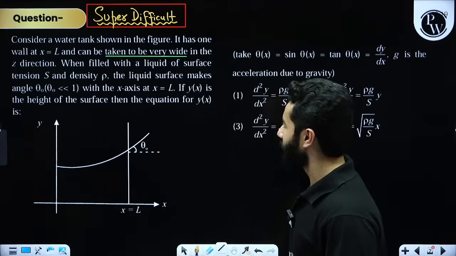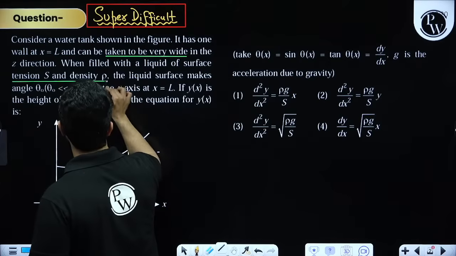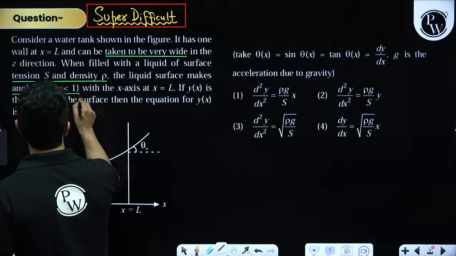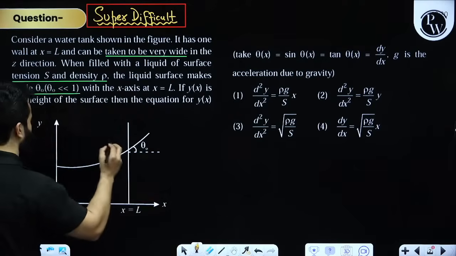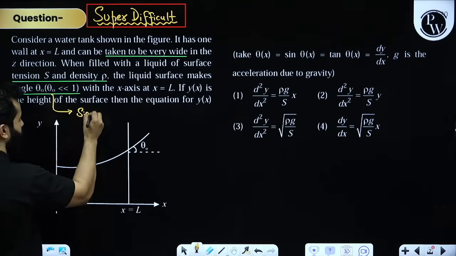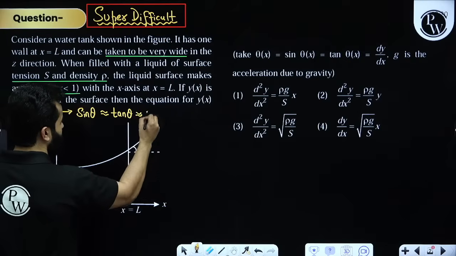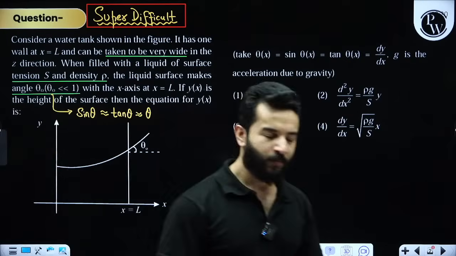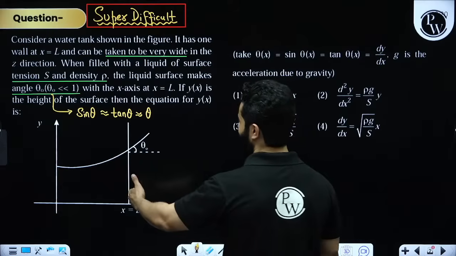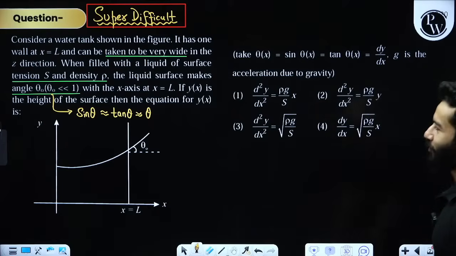in the z direction. When filled with liquid of surface tension S and density rho, the liquid surface makes an angle theta naught, and theta naught is far less than 1. Wherever in physics you get information like this, that theta is very small, please note that we are going to say that sin theta and tan theta can both be written simply as theta. Clear? So keep a note of this also. With the x-axis at x equals L, if y of x is the height of the surface, then the equation for y of x is, right?